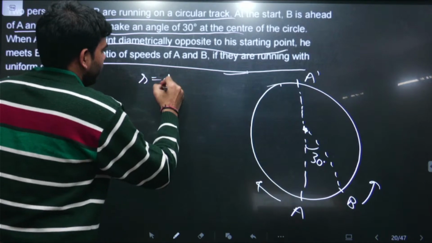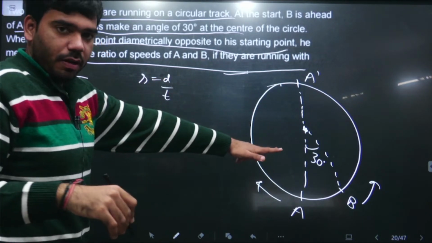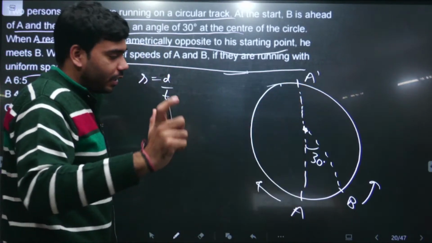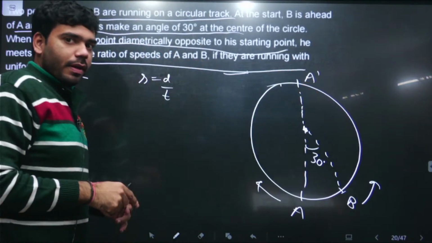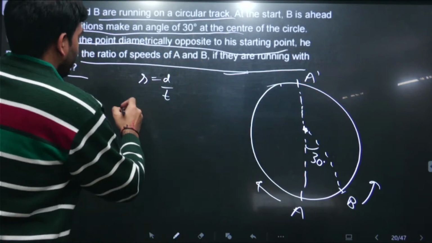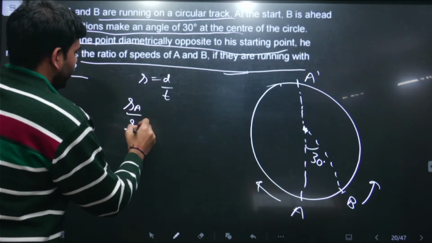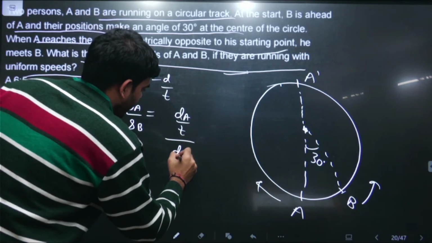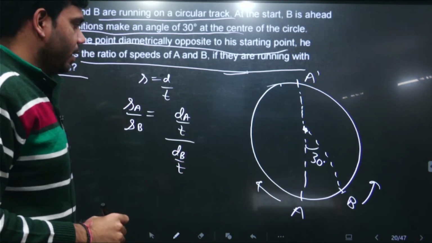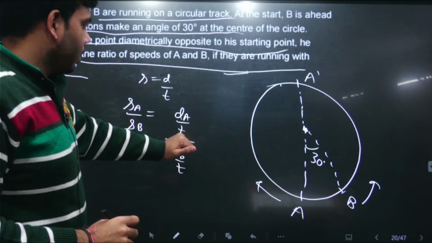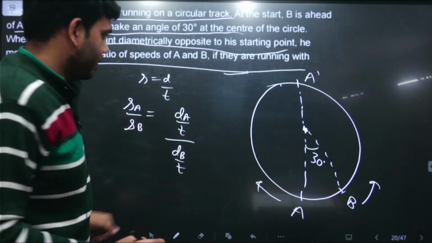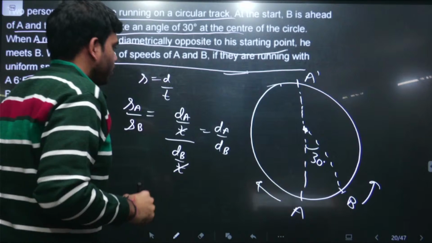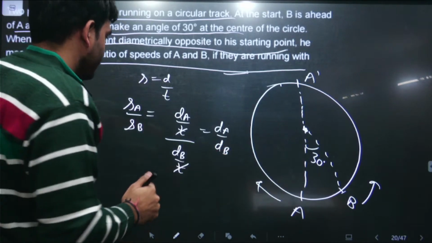Speed is equal to distance upon time, this we know. Since the time taken by both the particles is exactly the same, in the time A moves from here to here, B moves from here to here. So the ratio of their speeds will be the distance A covers upon time t, and the distance B covers upon time t. The catch here is that the time taken is exactly the same, so we can cancel t with t. The ratio of the speeds is coming out to be the ratio of their distances.